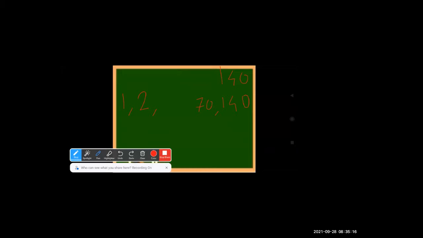You have to see the sum of the digits. 1 plus 4 is 5. So the sum is not divisible by 3. That means 3 is not a factor of 140. So is 4 a factor of 140?